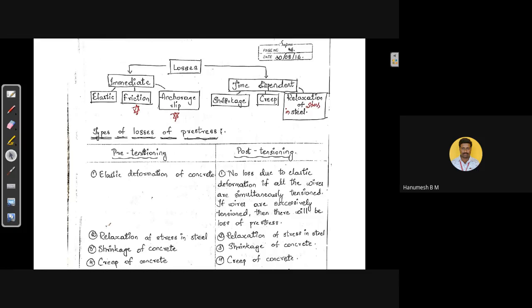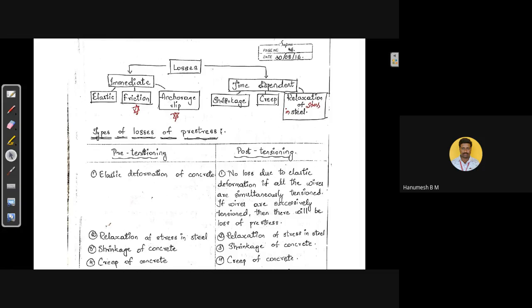The main difference is that immediate losses occur at the time of transferring the pre-stress from tendon to the concrete, and time-dependent losses occur in the PSC member along with time, as the age of the concrete proceeds. In immediate losses, we have elastic shortening, losses due to friction, and losses due to anchorage slip.